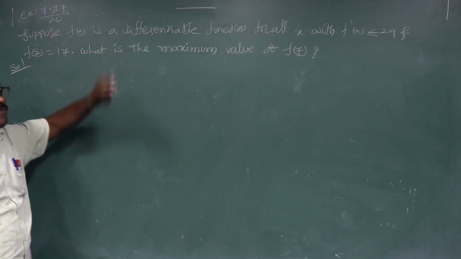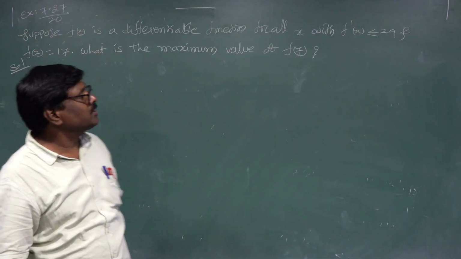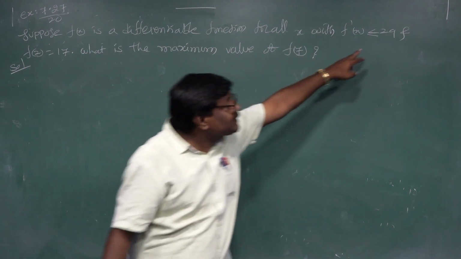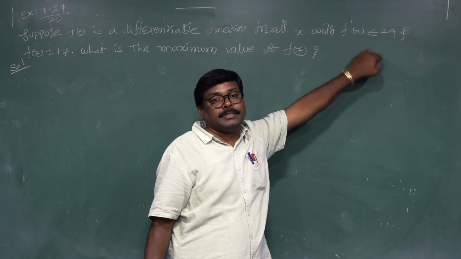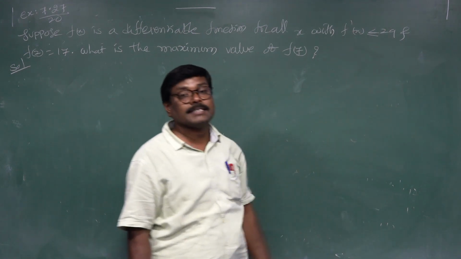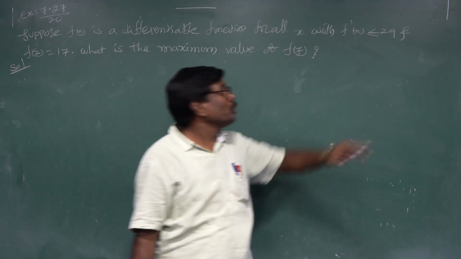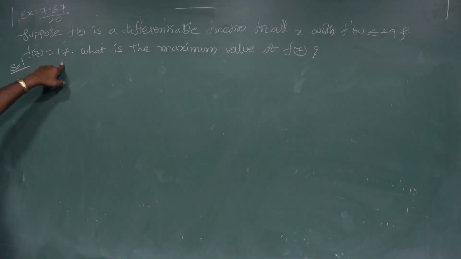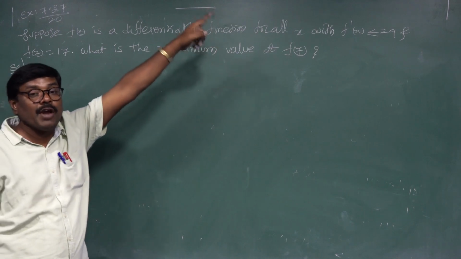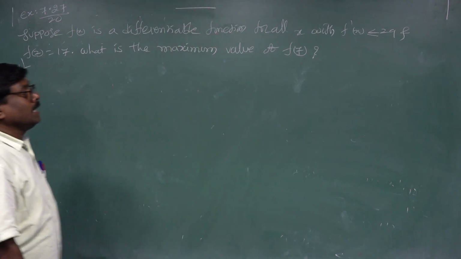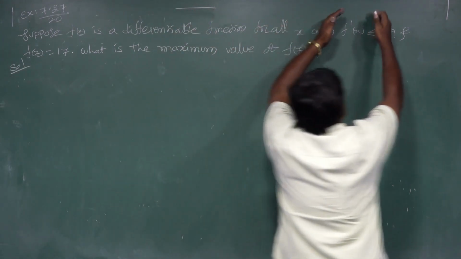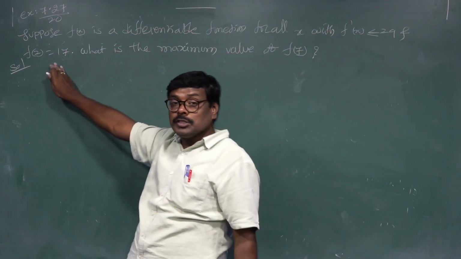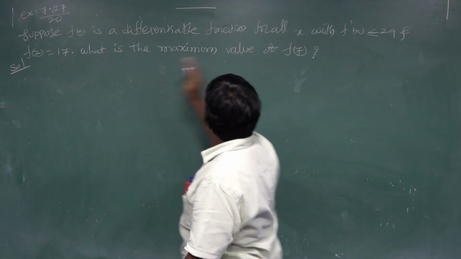Suppose f(x) is a differentiable function for all x with f'(x) less than or equal to 29. This is important: f'(x) is less than or equal to 29, and f(2) is 17. What is the maximum value of f(7)?